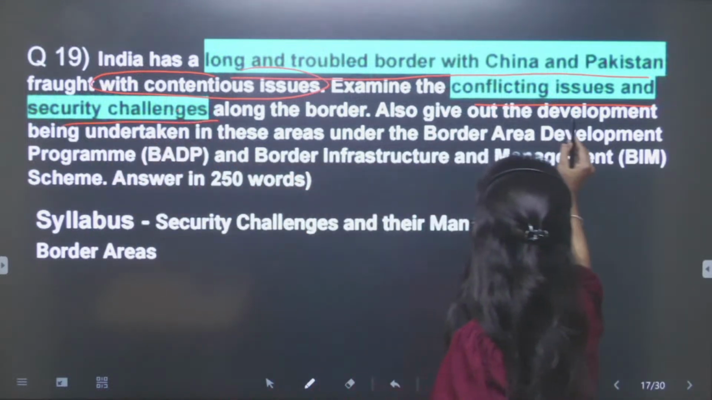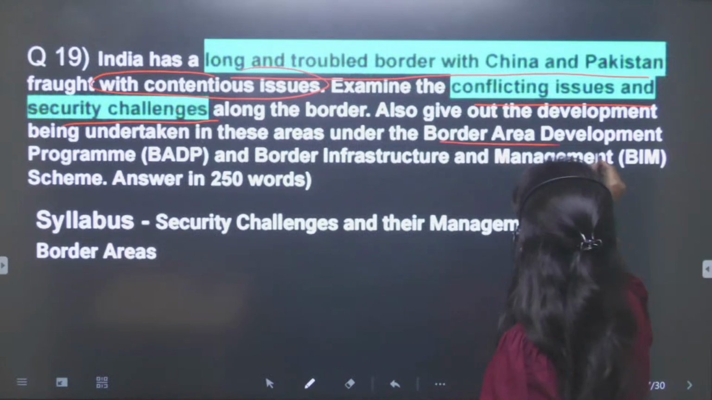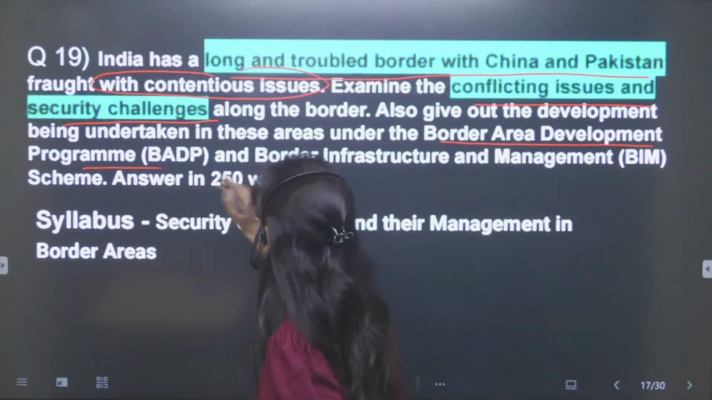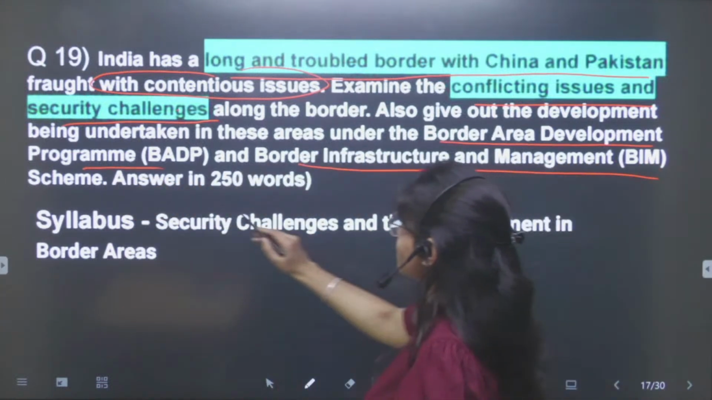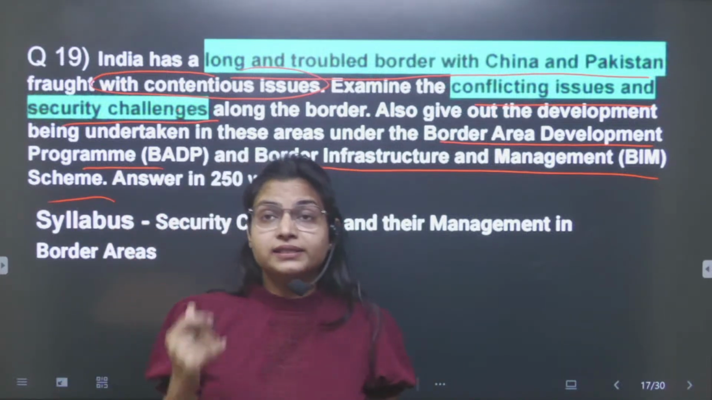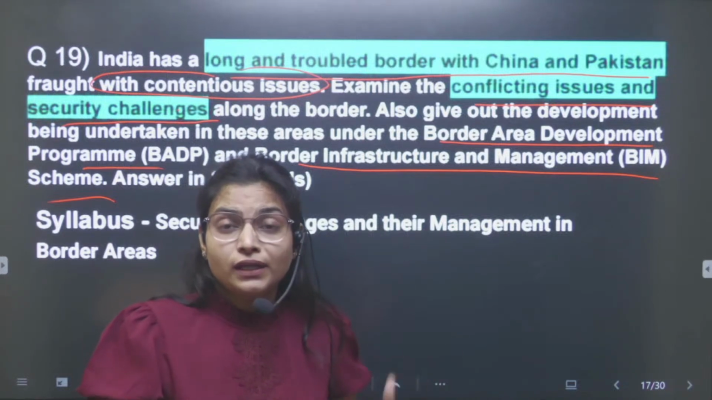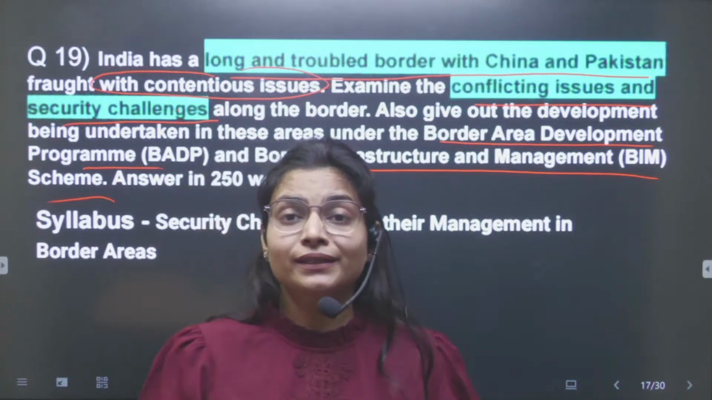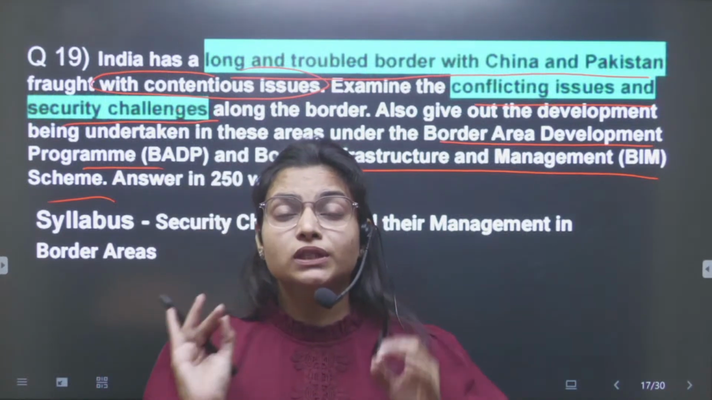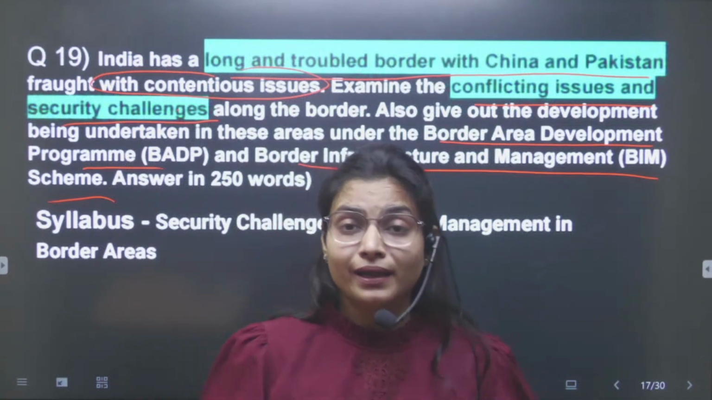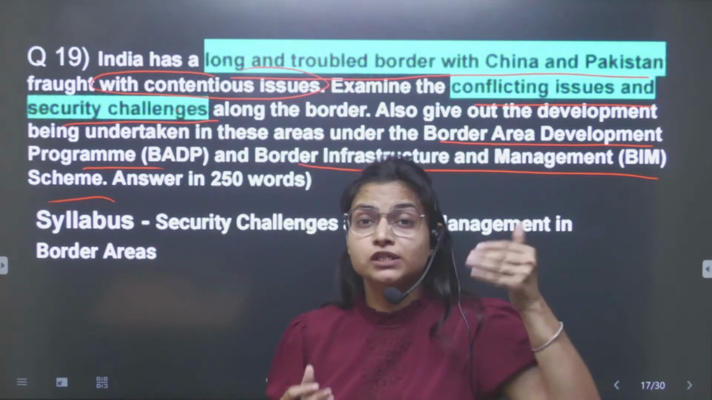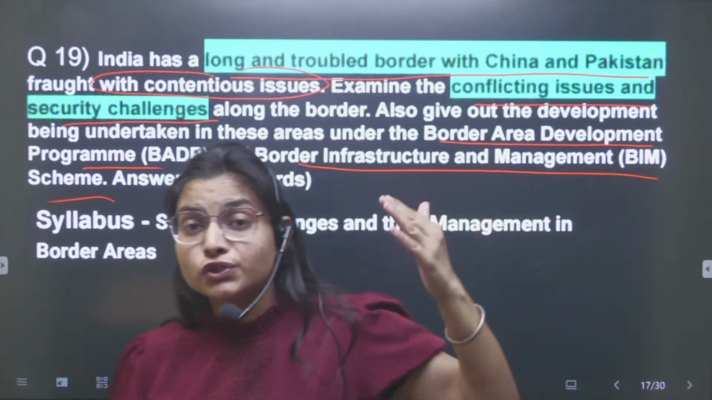And the second part is we need to write about the border area development program and the border infrastructure and management scheme. Now, as I have told you, always divide your answer, like find out the subparts in the question, and the keyword here is border with China and Pakistan. And now it is asking about the issues. First part is you need to write the issues and challenges.